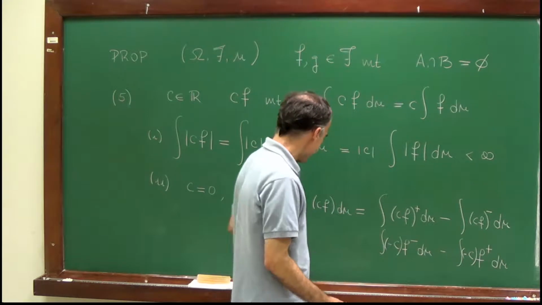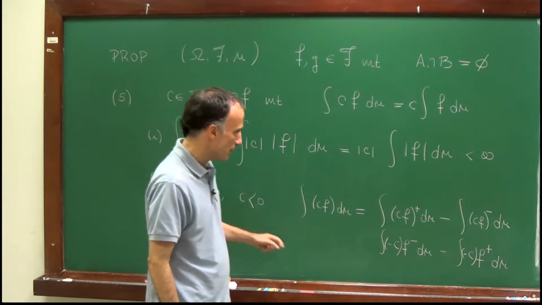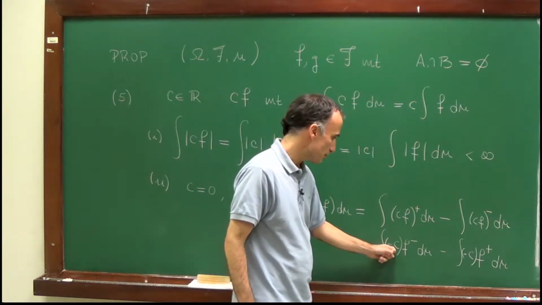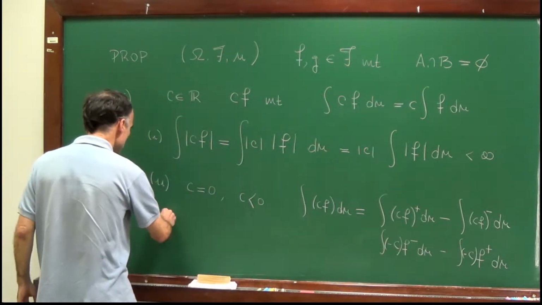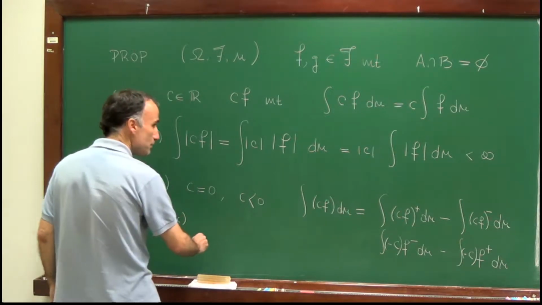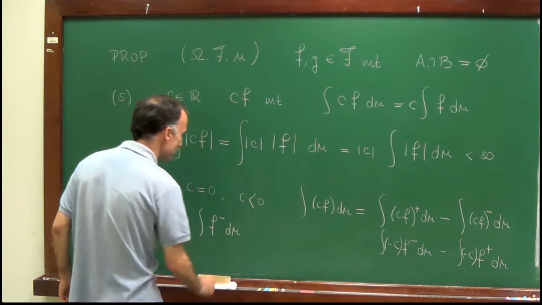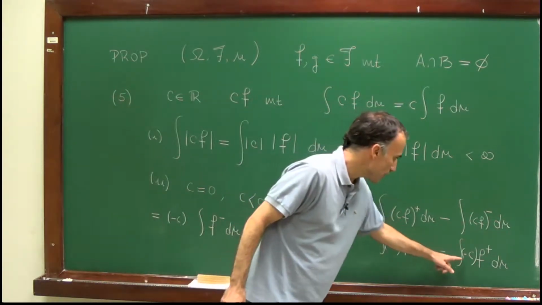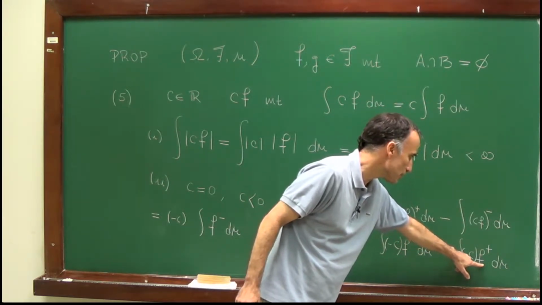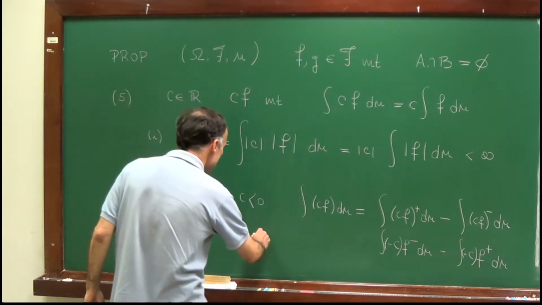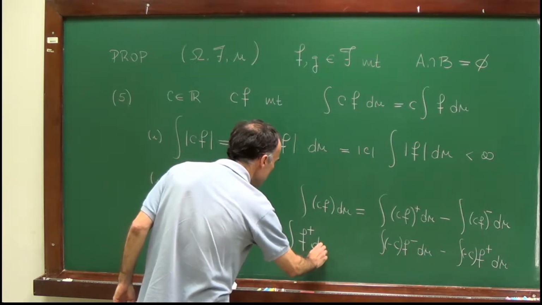And now again I can repeat the same argument I used for c positive. Since c is negative, minus c is positive. f minus is positive, so by linearity this integral is equal to minus c times the integral of the negative part of f. And in the same way, since c is negative, minus c is positive, f plus, the positive part, is positive, so by linearity this is minus c times the integral of f plus d mu.